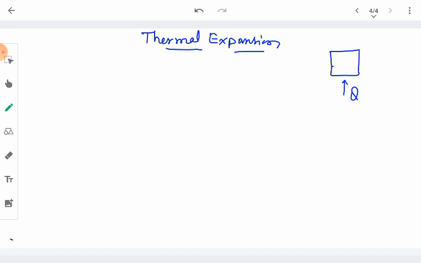Whenever some heat is given to a substance, physical changes take place in its structure, due to which it undergoes some kind of expansion.